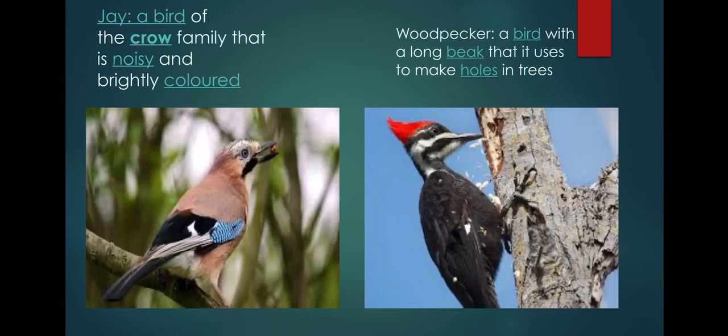Okay, a woodpecker is a bird with a long beak that it uses to make holes in trees. So he describes the night becoming quiet, with the sounds of these two birds: the occasional sound of the woodpecker, and the noisy sound of the Jay.